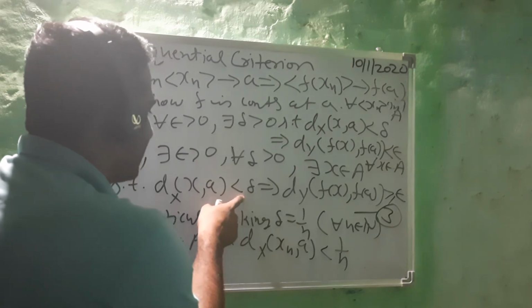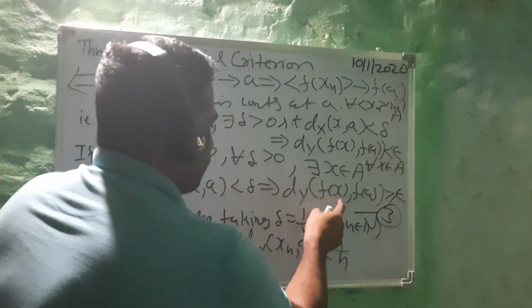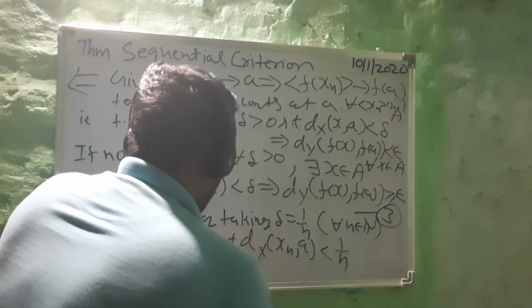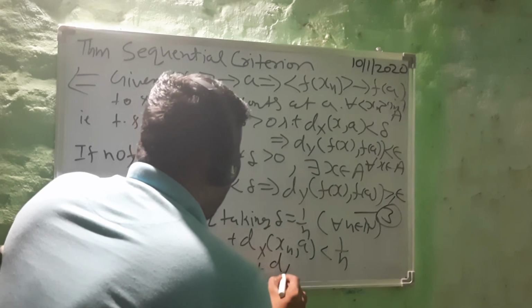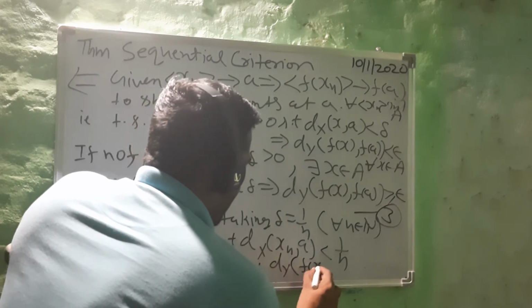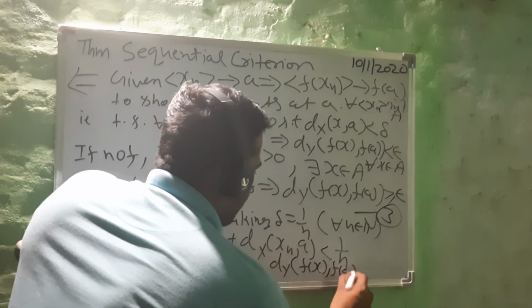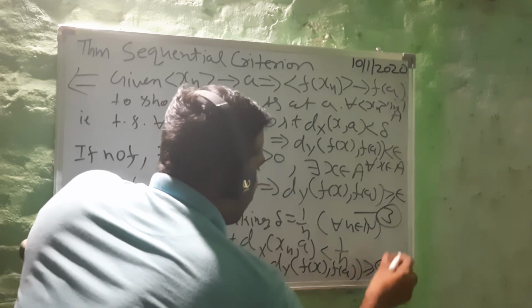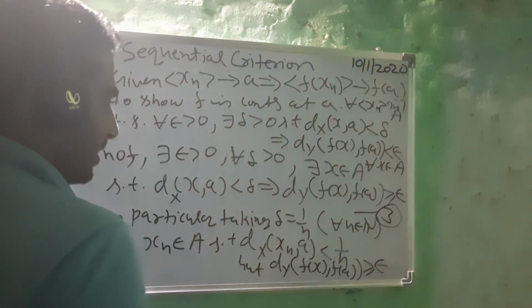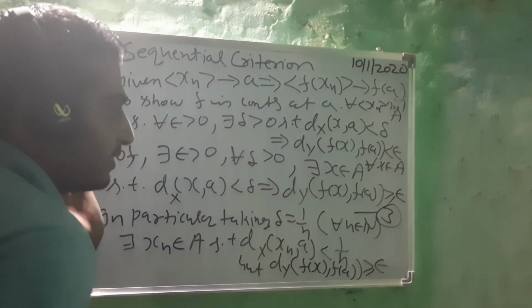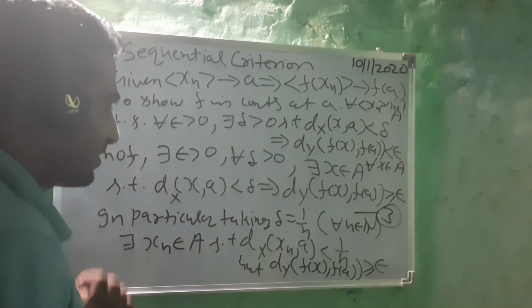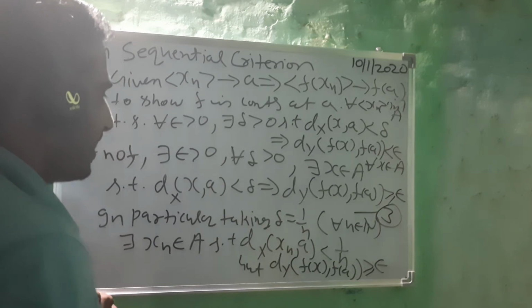Here we are taking delta equal to 1 upon n, but what we are given is that the distance of f(xn) and f(a) is greater than or equal to epsilon, right?